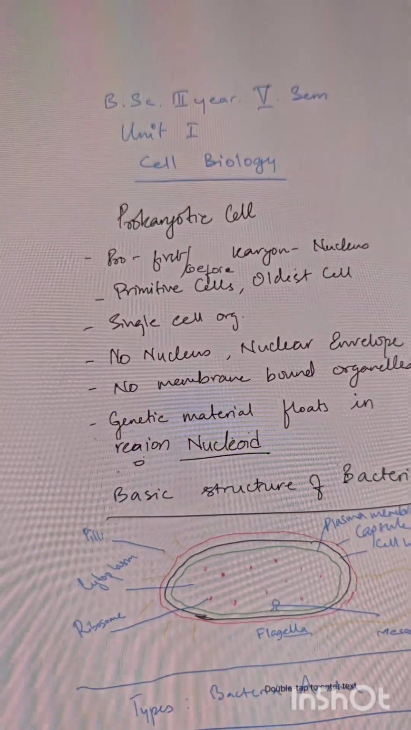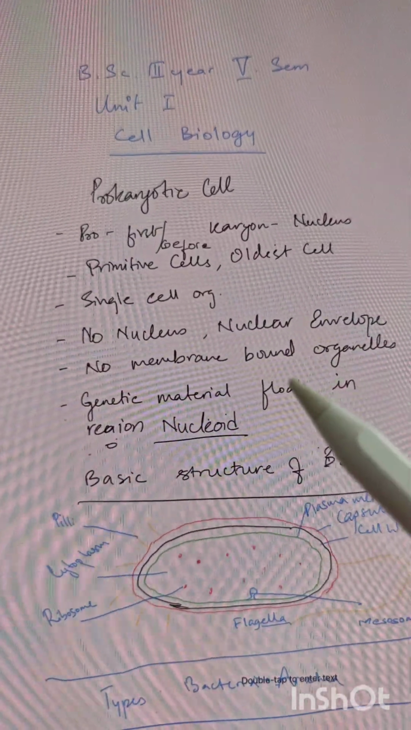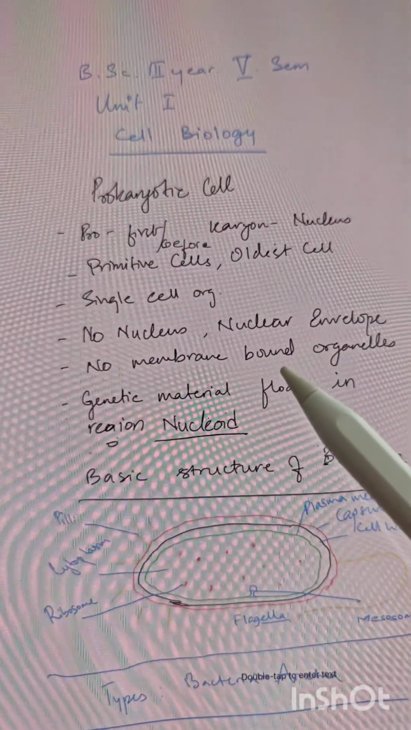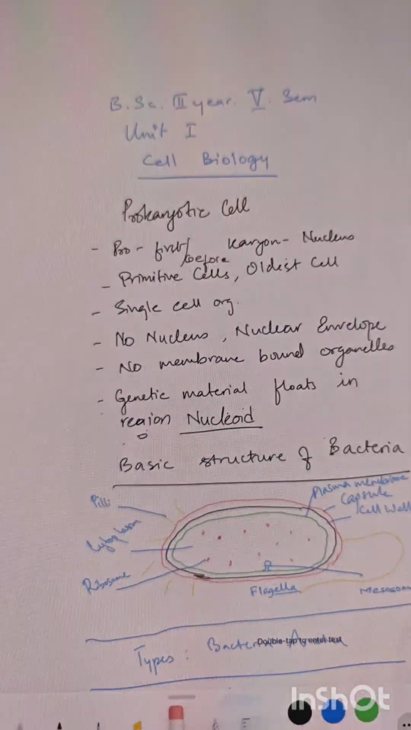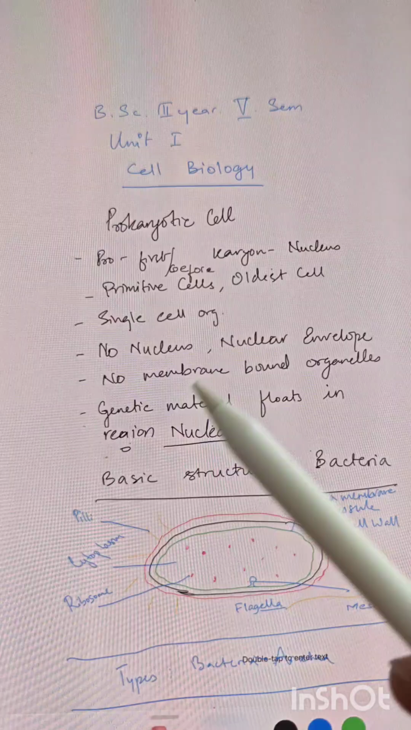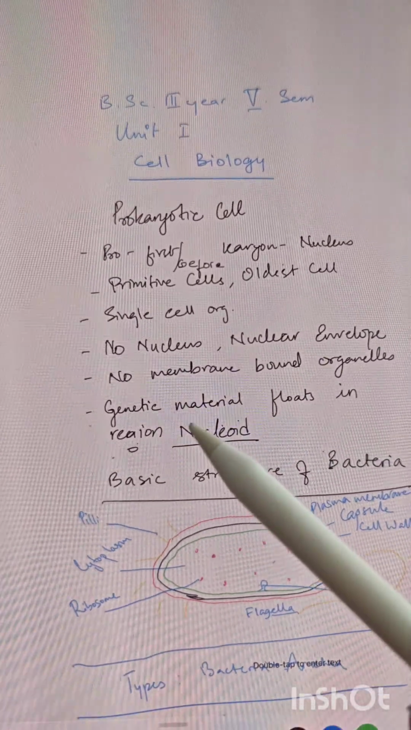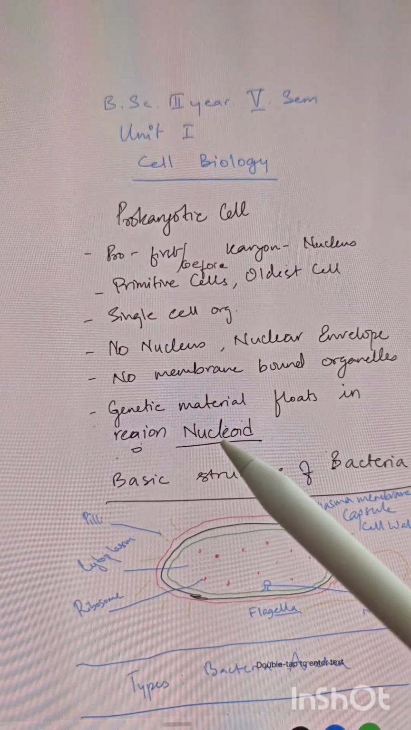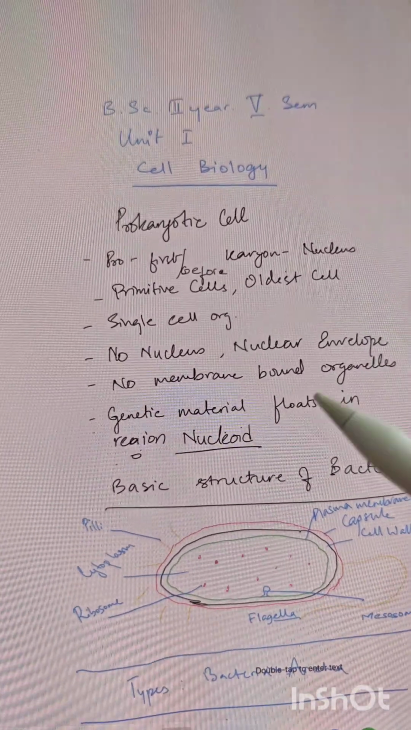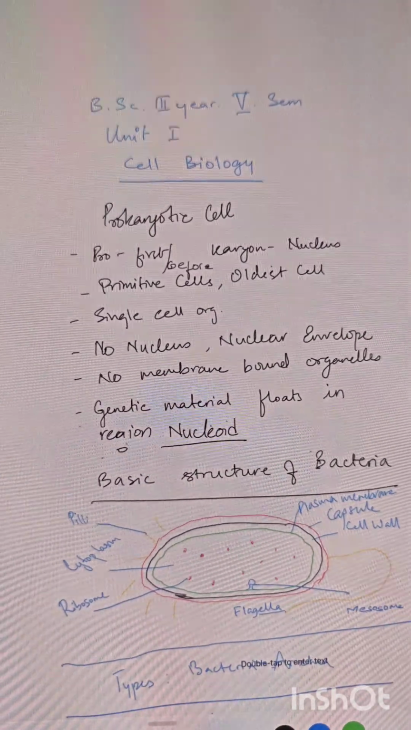As we will study further, there is a different type of cell called the eukaryotic cell, which does have certain membrane bound organelles, but in prokaryotes there are no membrane bound organelles. In the prokaryotic cell, the genetic material floats in a region called the nucleoid. Instead of being packed in a nucleus, it is just present inside the cytoplasm.